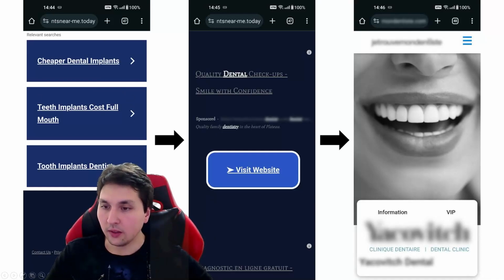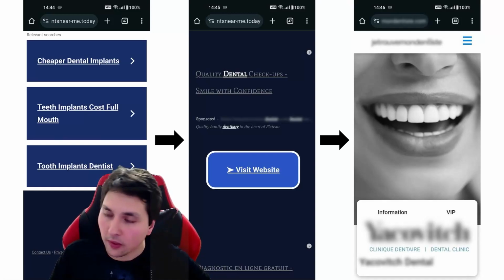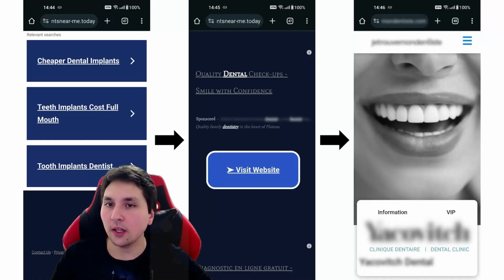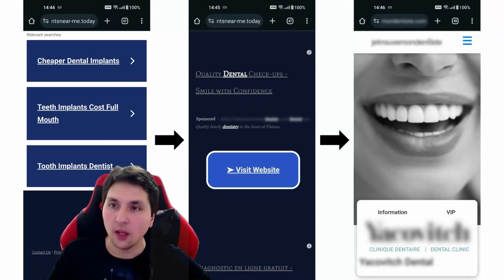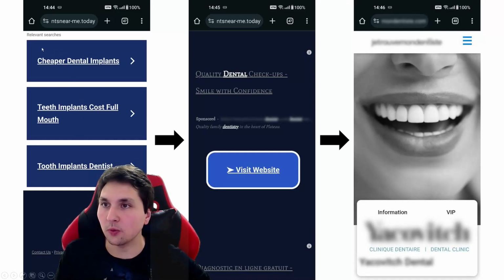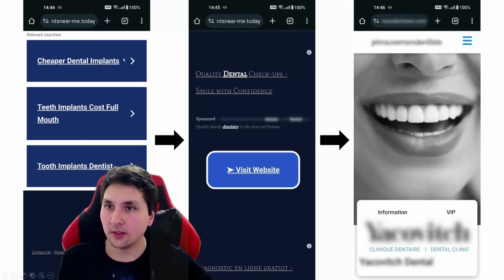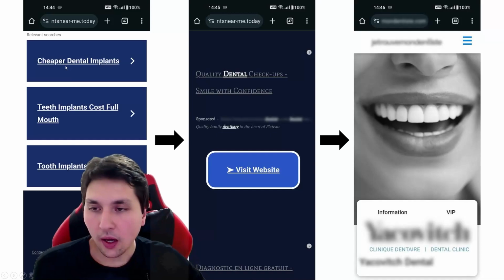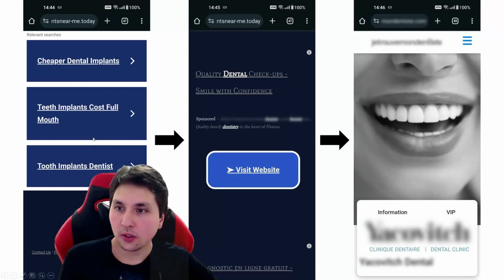These buttons show up based on many factors, but it will be based on some sort of theming. In this case, it's dental implants, teeth implants, tooth implants, it doesn't matter. It's all the same vertical. So there are these three options that are based on many factors.